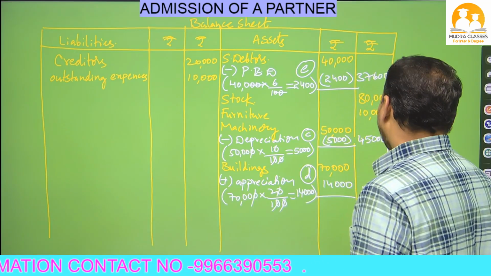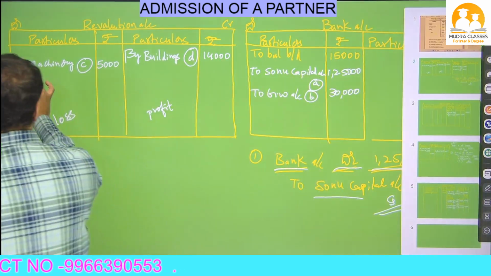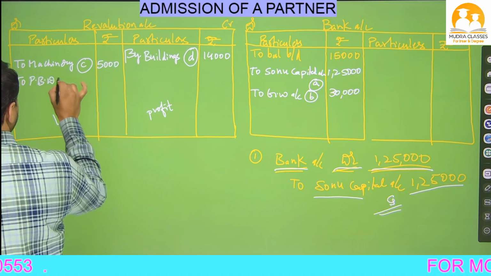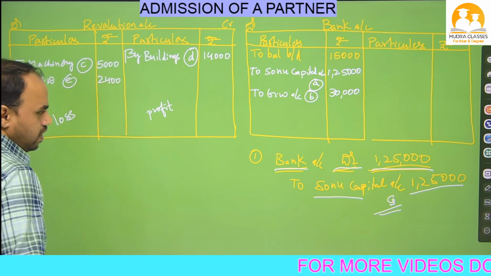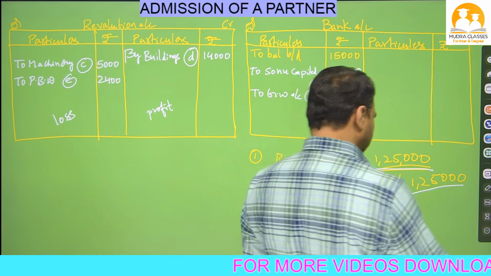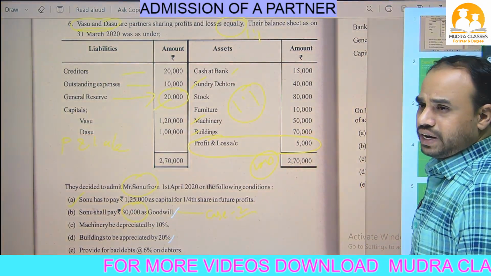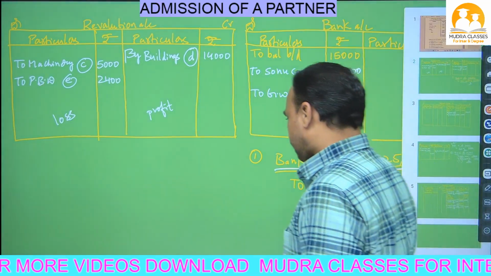So in the revaluation account, one more time we will write on the debit side, to provision for bad debts, adjustment number E, amount 2,400. Okay, so with this all adjustments are completed, Nana. Now we have to close the accounts one by one. So first I will close the revaluation account, Nana.